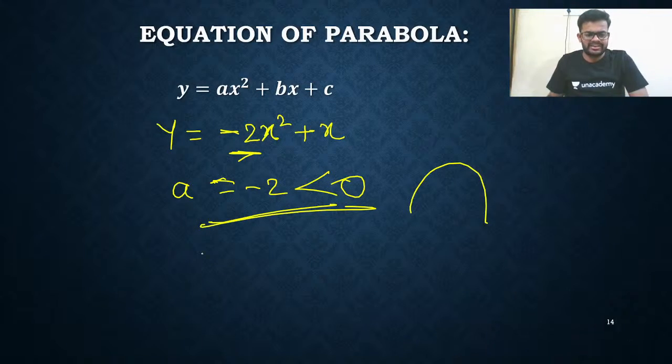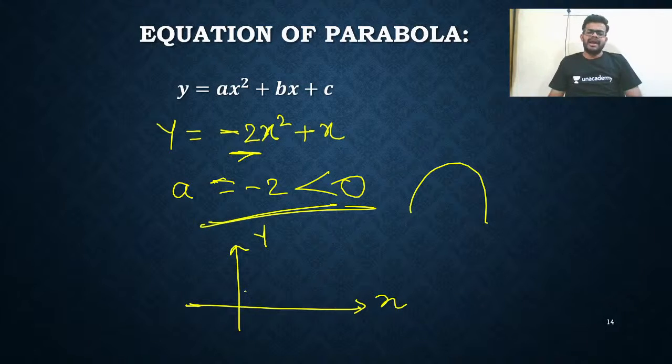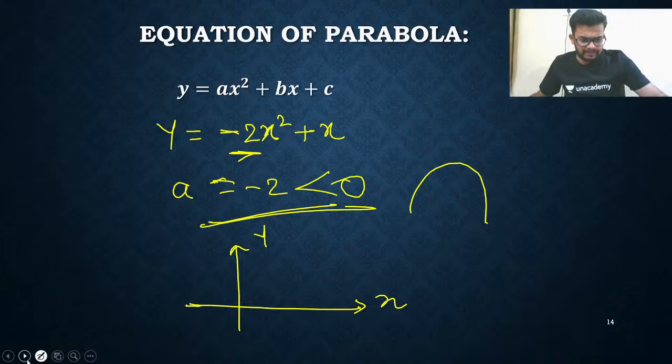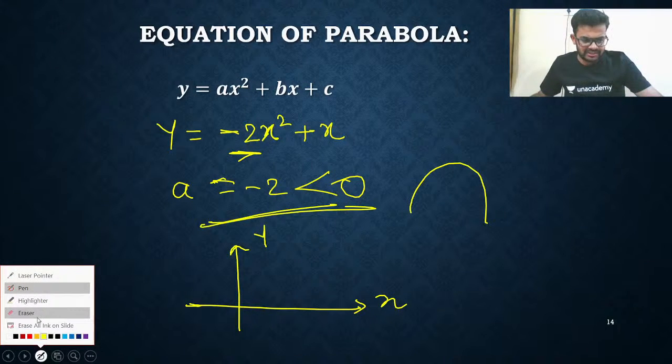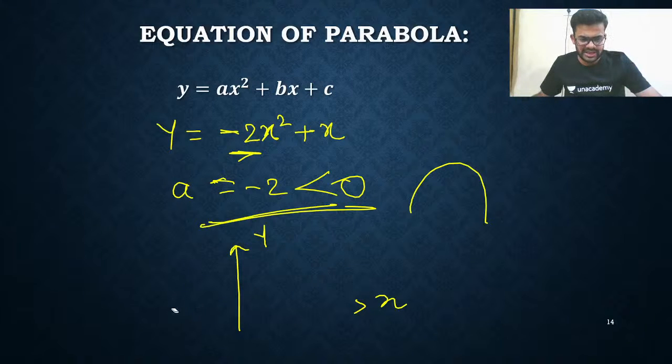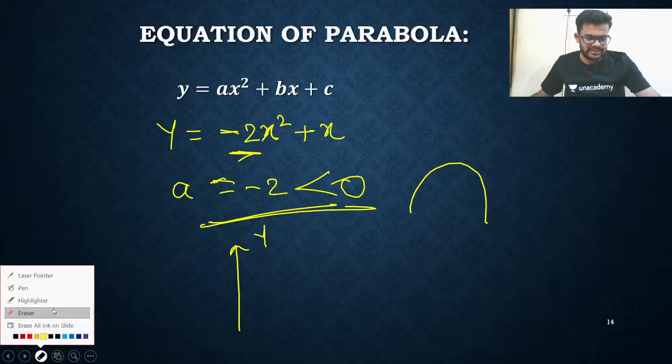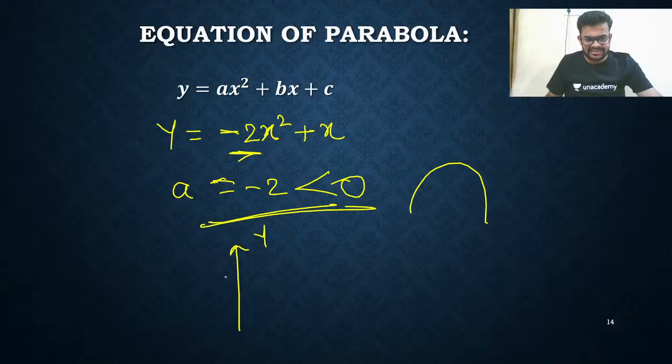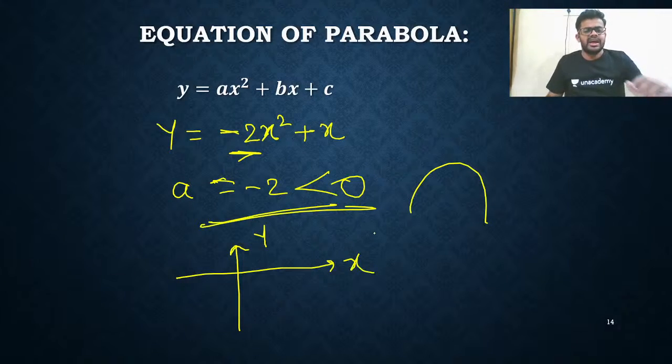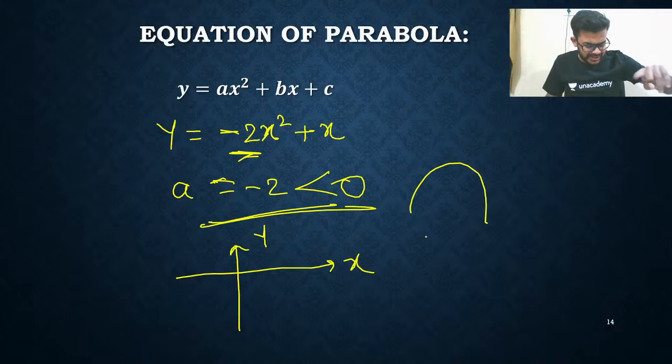Let's draw it on the x and y axis. This is the x axis, this is the y axis. Sorry, I need to draw it properly. Just a minute. I'm drawing it properly, my dear friends. This is the x-axis and y-axis. It will be a downward parabola. Why? Because the multiple of x square is negative.